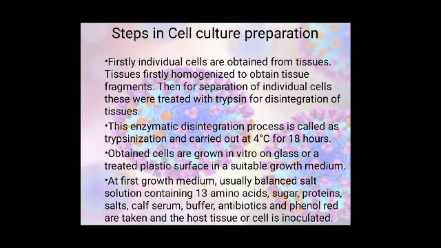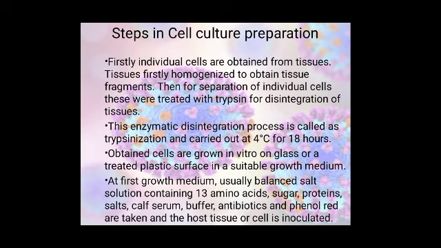Now the different steps involved in cell culture preparation. First of all, the most important thing in this technique is to obtain individual cells. For that purpose, firstly we isolate the tissues from the organism. Then the tissue is homogenized to obtain tissue fragments. Now we know that tissue is a compact mass of cells held together by a cementing material.